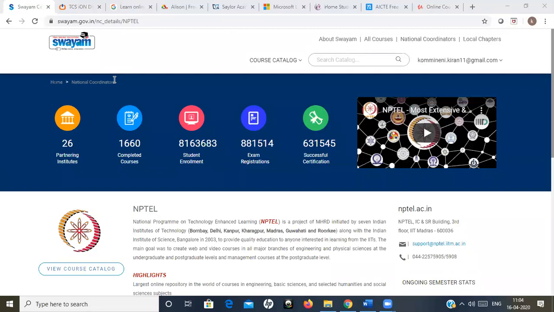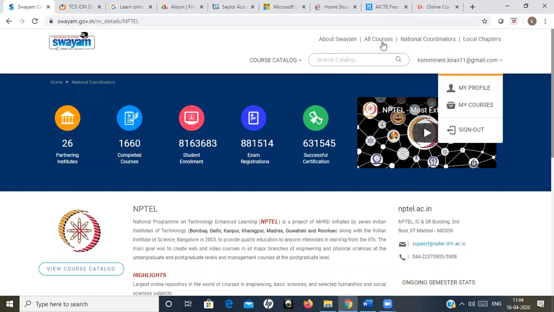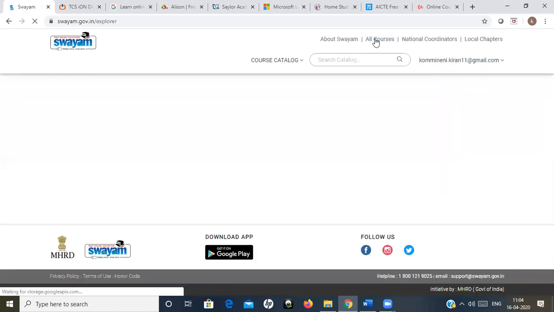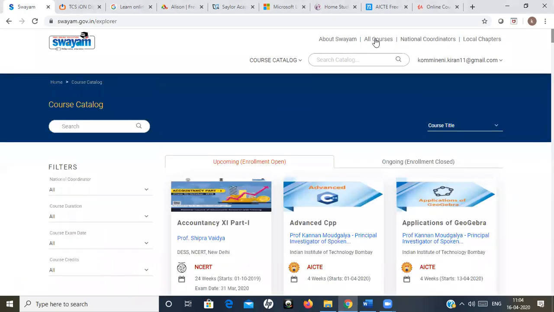But now, due to this lockdown period, instead of going for the certificate courses, they have included a lot of free courses, where you can see the videos of those free courses and join whatever course of your choice. See here, you can go for the all courses tab, where you can find n number of courses. Usually in the month of April they won't start any course, but due to this lockdown period, they have started so many courses in the month of April. So that's the main thing.